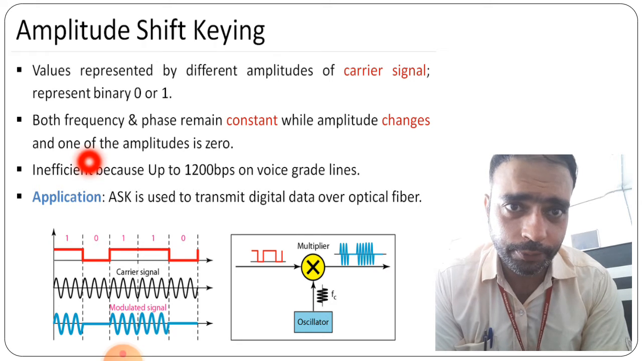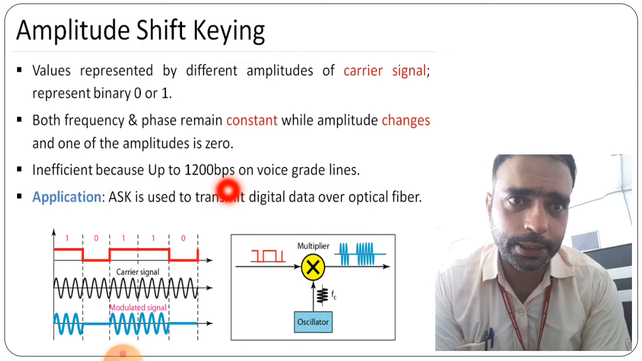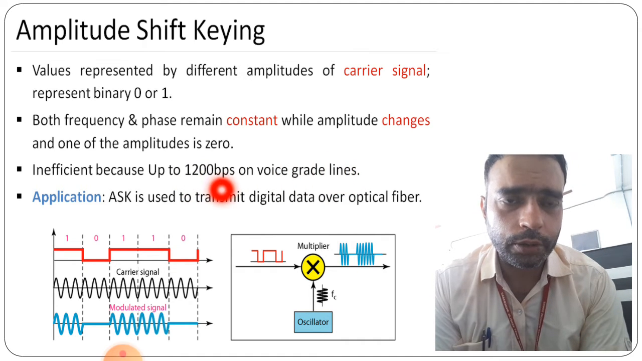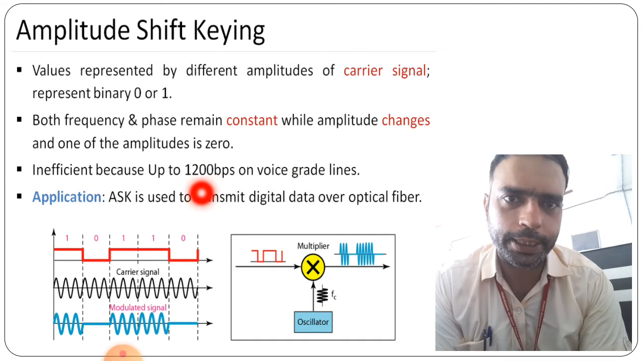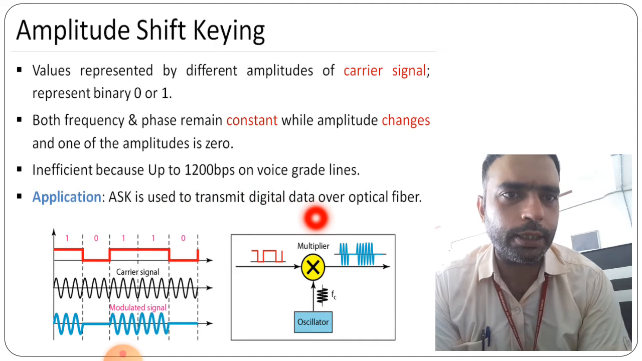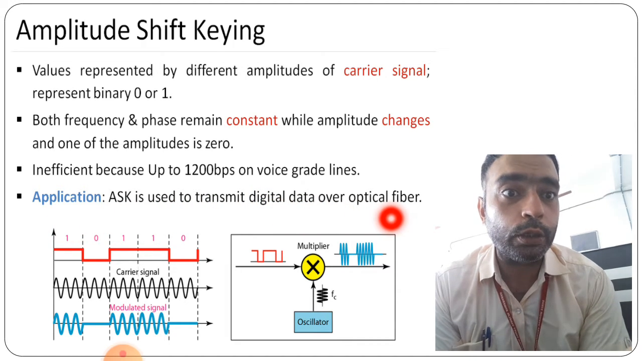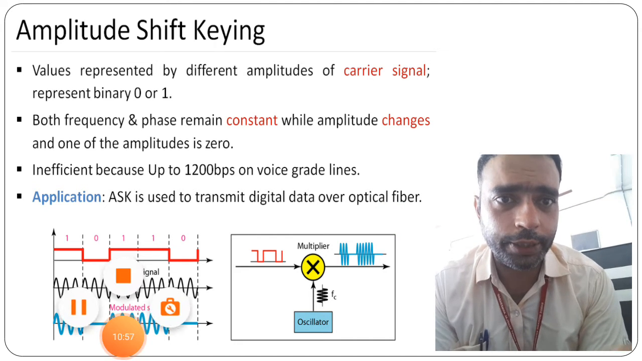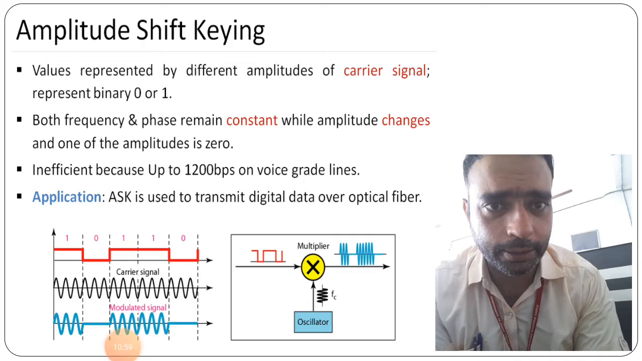It is inefficient, because up to 1200 bps, that is bits per second, on voice grade lines, it is inefficient. Now the application: it is used to transmit the digital signal over optical fiber, which we are able to see in this diagram.